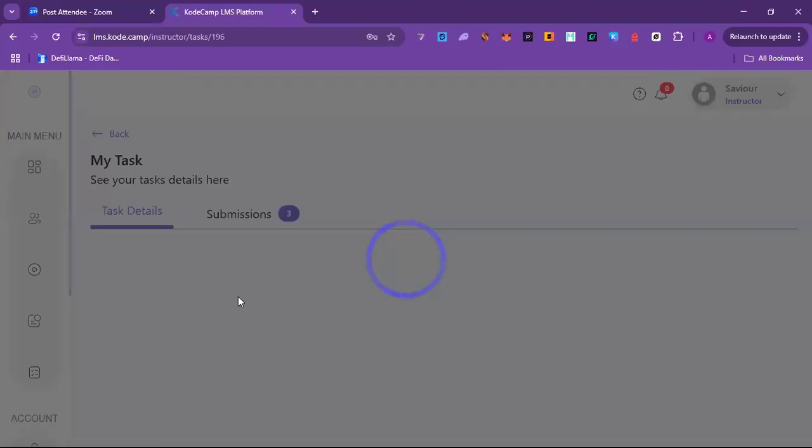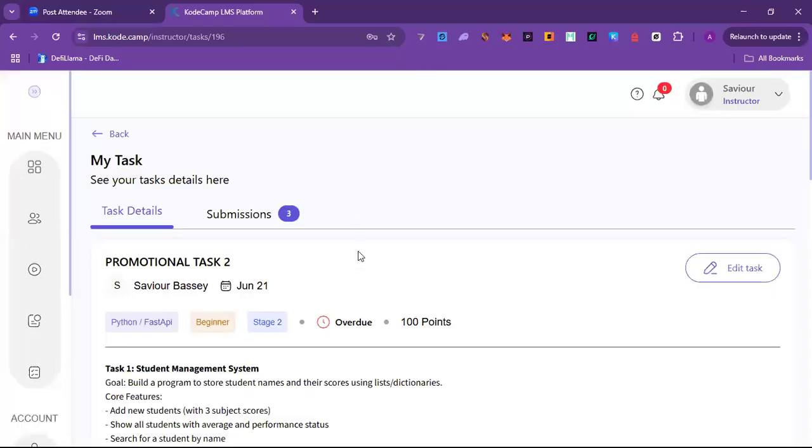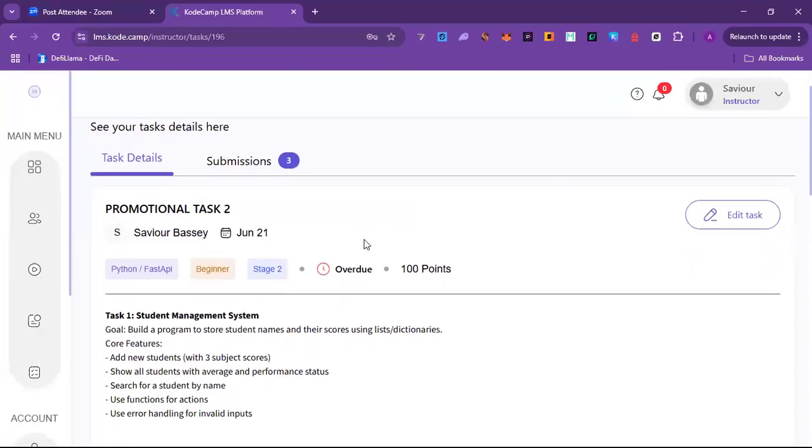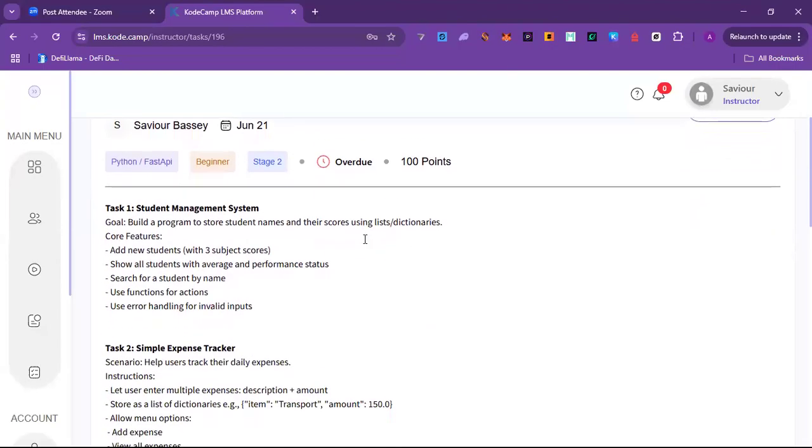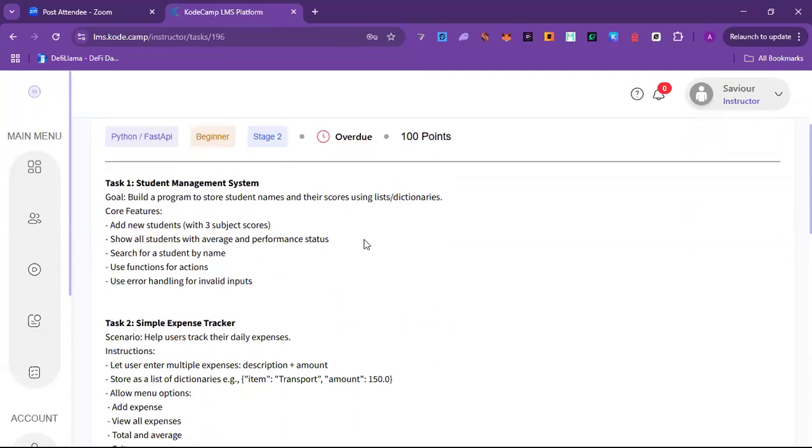Okay, I think question 2, task 2, question 1. That is loading. That is coming up, so hold on, let that come up. Okay. So for task 2 as well, I have 3 students whose task I still can't access. So this one says, task 1 says student management system.